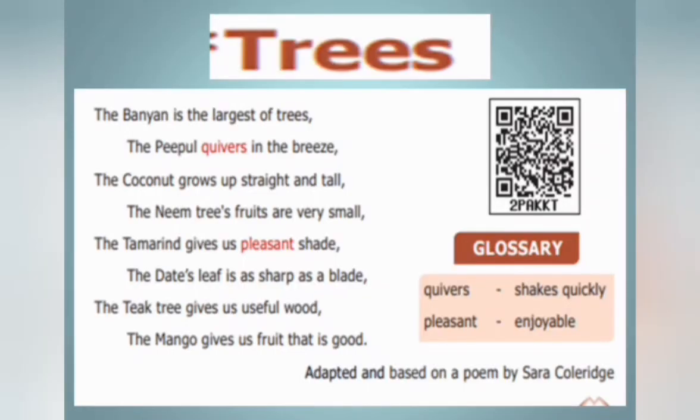Okay, children? Kindly write your assignment and post it by this evening itself. I gave you just 4 lines. You are going to write the last 4 lines of this memory poem, Trees, written by Sarah Coleridge. Is it very clear to you, children? Just write 2 times and post it in Google Classroom as soon as possible.